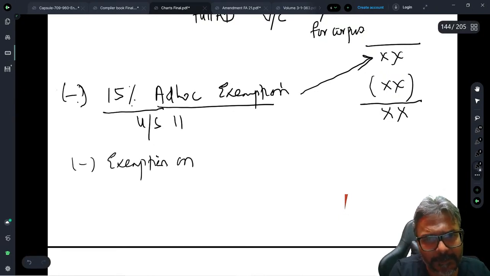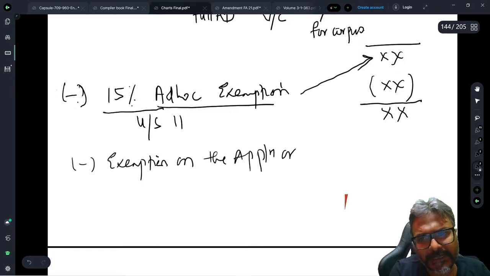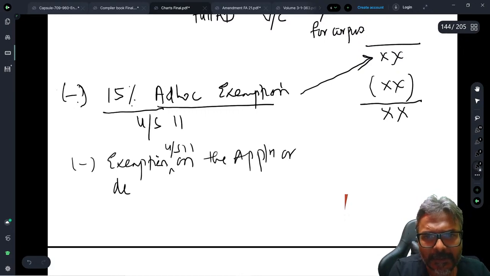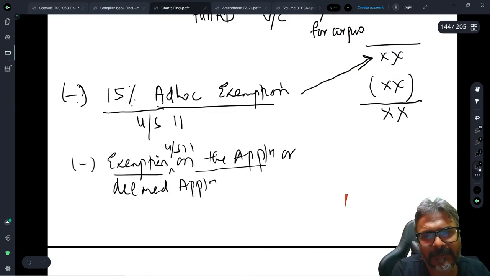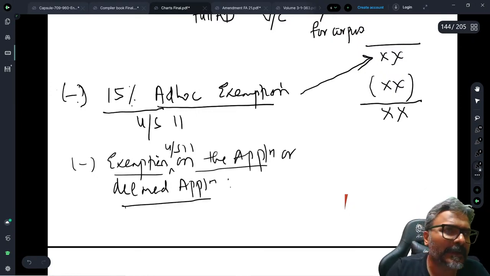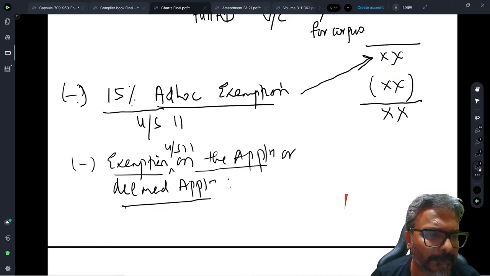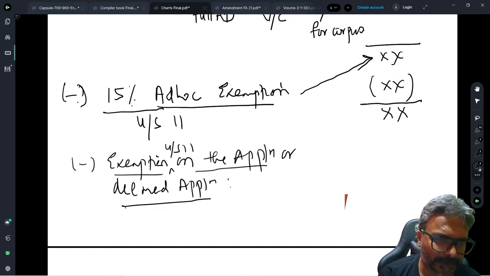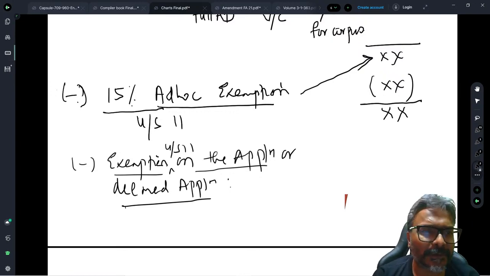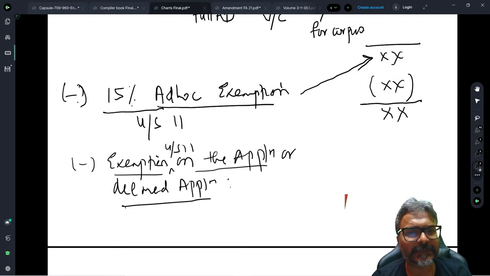Now there are some very important points on the application or deemed application, exemption under section 11 on the application or deemed application. Now we have to discuss this particular part very carefully. Again, there are some very important amendments which have been made over here. So I will give you 2 or 3 specific pointers.